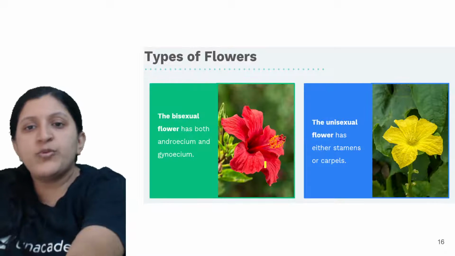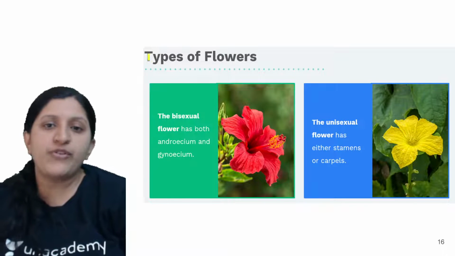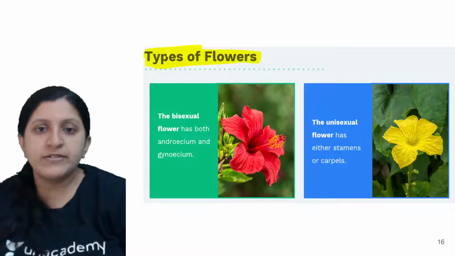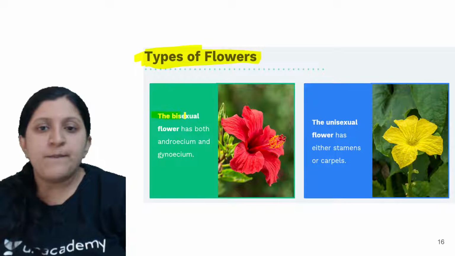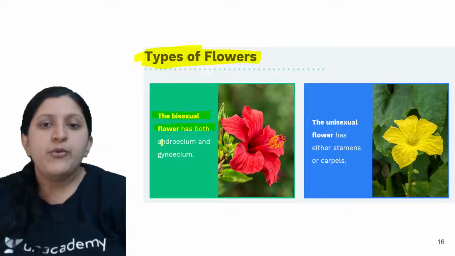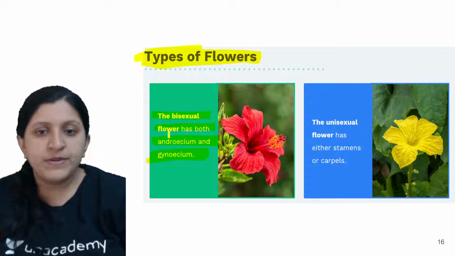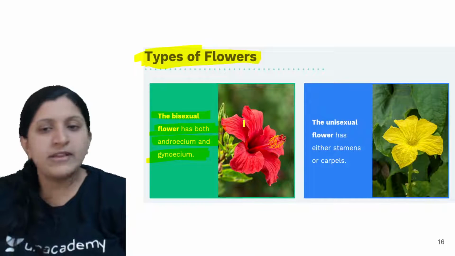All right, so moving on to the next one. The types of flowers. There is a bisexual flower, which has both androecium and gynoecium.